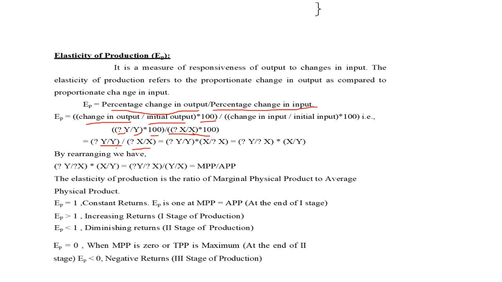Rearranging this, we get delta y by delta x into x by y.